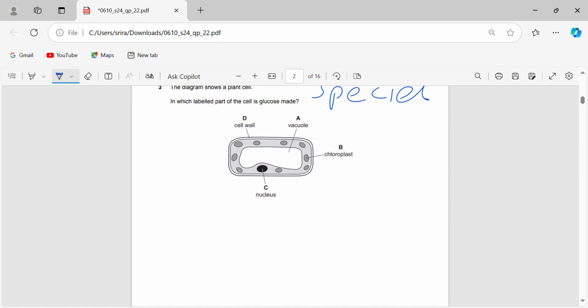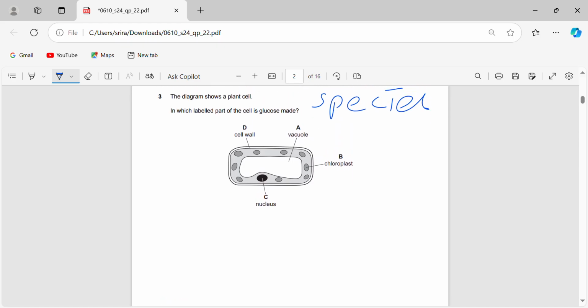Let's go down. In which labeled part of the plant cell is glucose made? Let's go from A to D. The vacuole usually just stores cell sap, it doesn't produce glucose, so that's wrong. B is actually the right answer here, chloroplast, because chloroplast is the site of photosynthesis. It contains chlorophyll, and glucose is produced via photosynthesis. So from that we can get our answer, so it's B.